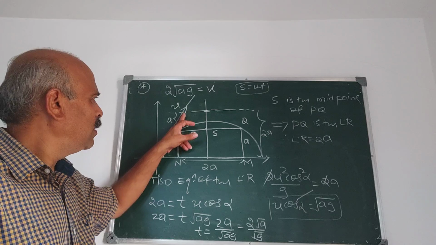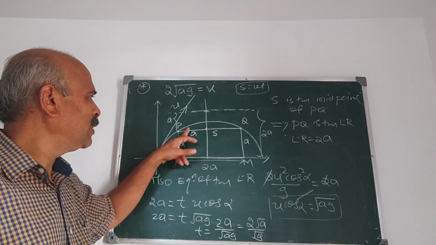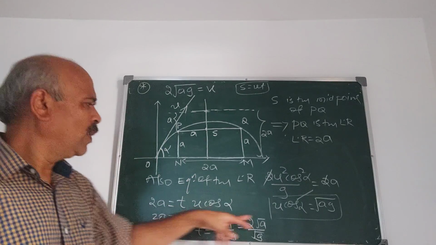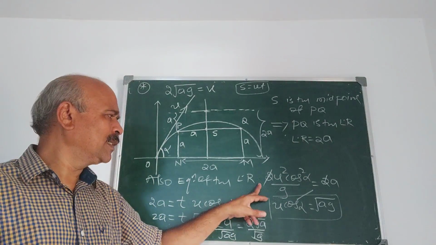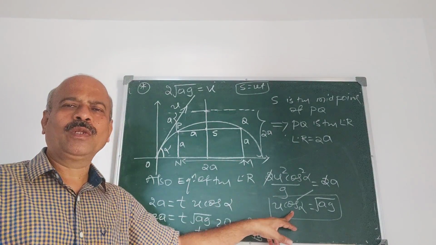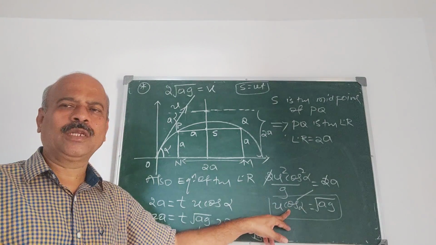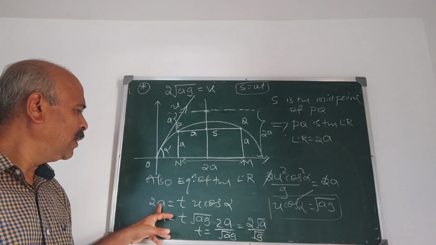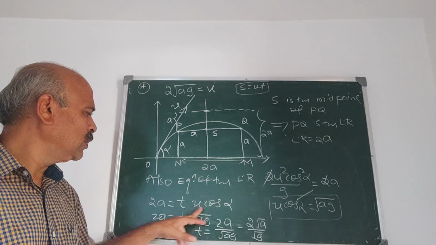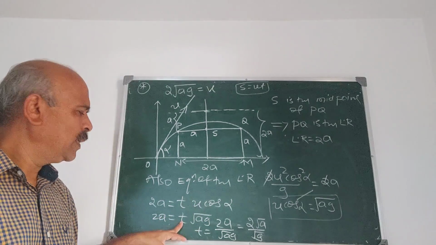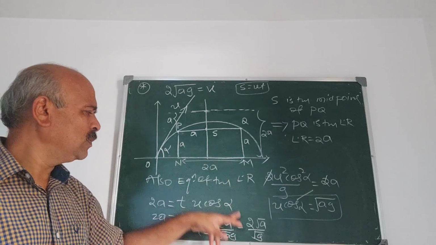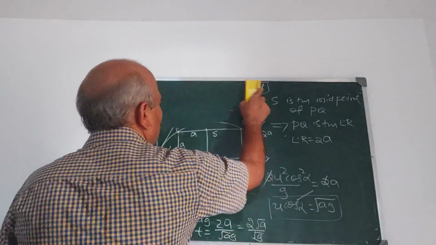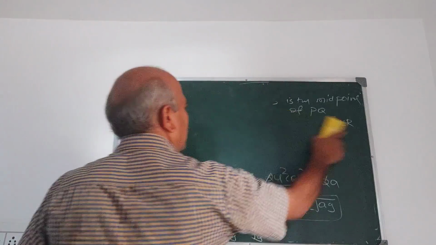First, the distance between the directrix and the point is the same as the distance between the point and the focus. Second, using the equation of the latus rectum we obtained the horizontal velocity, which is always constant, u cos alpha. And this distance is 2a, and distance is velocity into time. From that we obtained the time of passing between the two walls, 2 root a by g. I think the solution is clear to all of you.